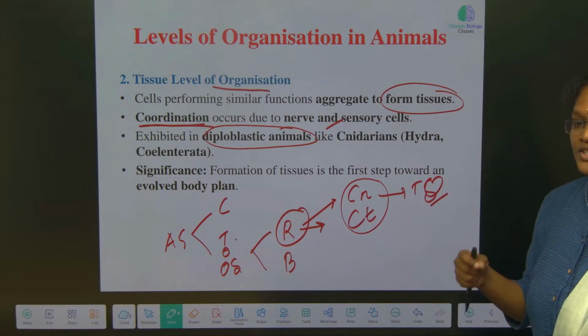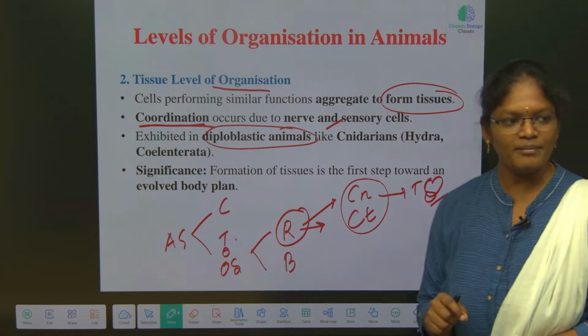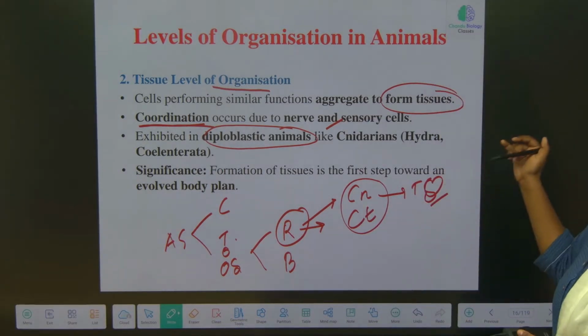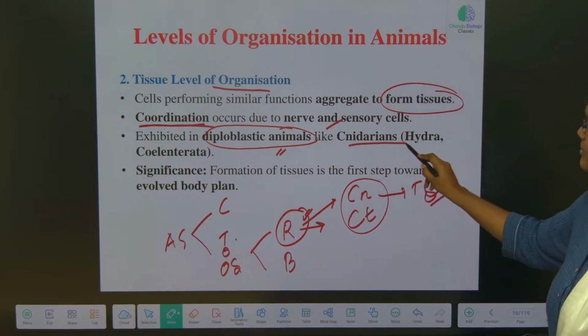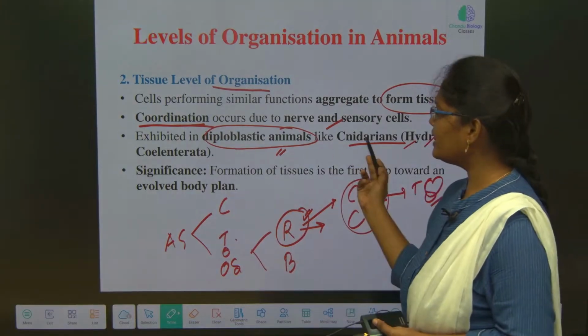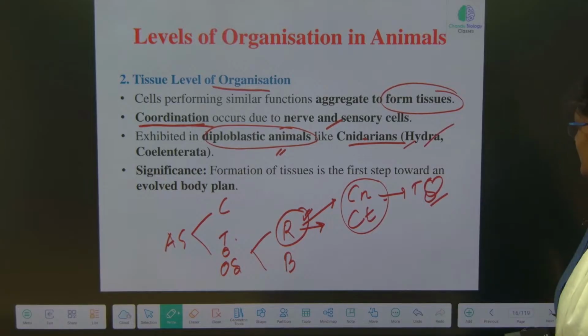Endoderm and ectoderm. Instead of mesoderm, which is present between the endoderm and ectoderm, it is a gelatinous substance called mesoglea, and the mesoglea has amoebocytes. We are going to see that. So, diploblastic, radial symmetry, and the example will be the cnidarians, Hydra. Cnidaria is often called Coelenterata. Now, clear up to this?